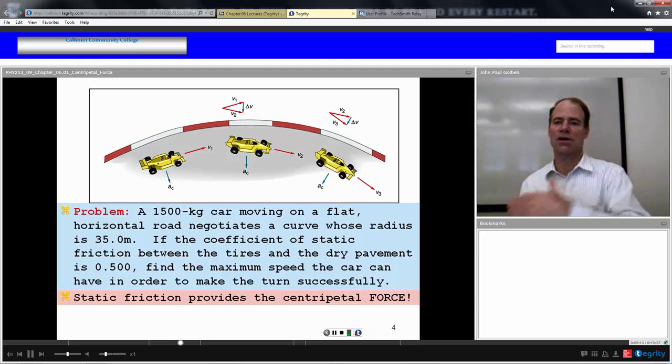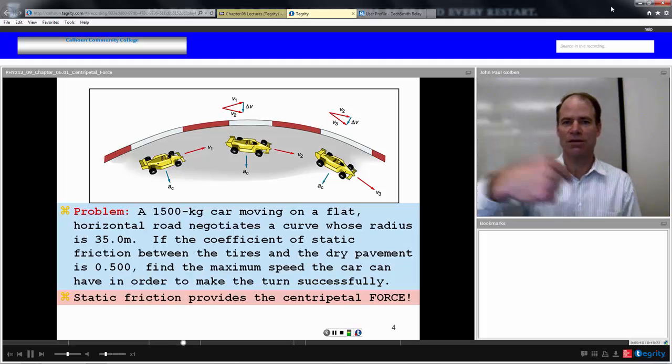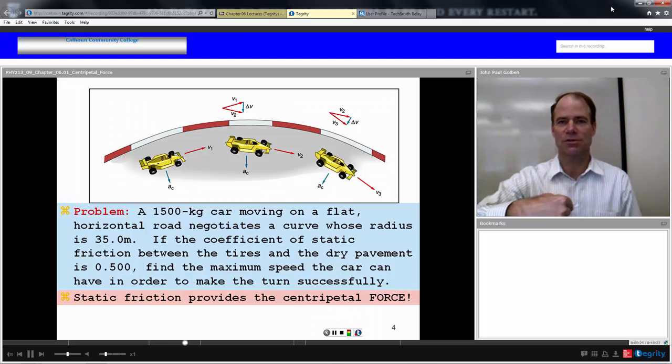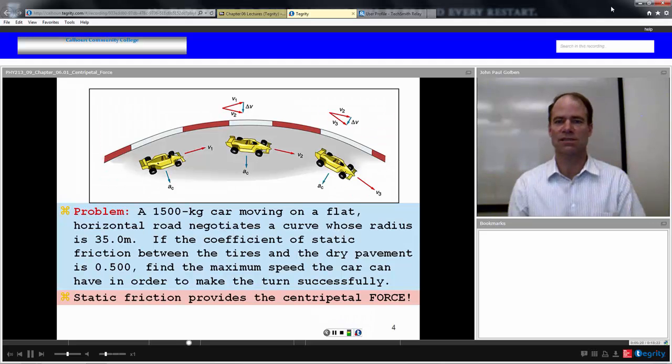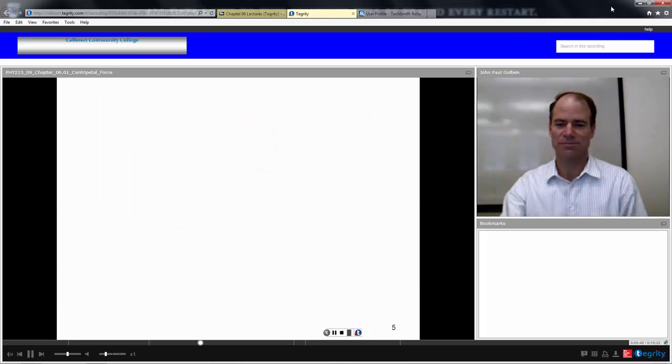The motion of the car is tangential to the circle, and the radial force is towards the center of the circle, and there's hopefully no movement of the car in that direction. It's going to maintain the same radius going around the curve. So that actually will be a static motion in the radial direction. Hopefully it's not going to slide out and become kinetic in the radial direction. So it is static friction on the side of the tires that is holding this car in its circular motion.